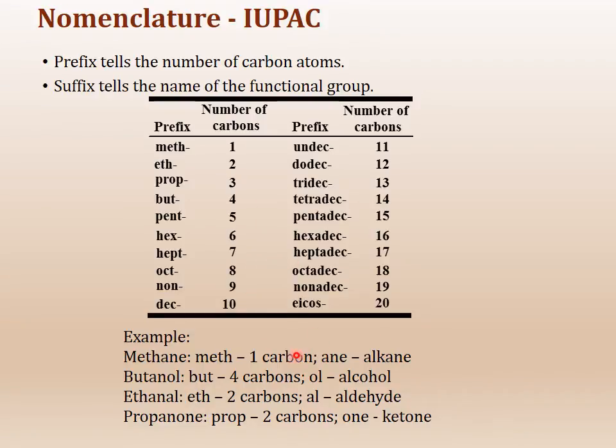The family name is how you would end any compound. For example, an alkane functional group would end in -ane, an alcohol functional group will end in -ol, an aldehyde will end in -al, and -one is for ketone. So for a 1 carbon alkane, that would be methane. For a 4 carbon compound containing an alcohol, it would be butanol. And for a 2 carbon aldehyde, it would be ethanal. It's a very systematic name, so you really cannot get confused about what kind of functional group or how many carbons we are talking about.